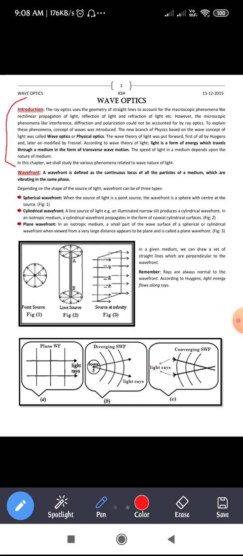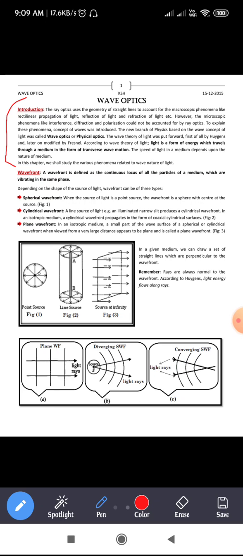The ray optics uses the geometry of straight lines to account for the macroscopic phenomena like rectilinear propagation of light, reflection of light, and refraction of light, etc. However, the microscopic phenomena like interference, diffraction, and polarization could not be accounted for by ray optics.